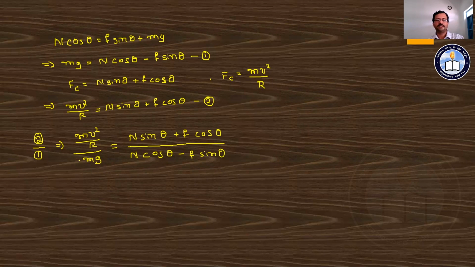Now we can cancel m, and hence we can write v square divided by rg is equal to n sin theta plus F cos theta divided by n cos theta minus F sin theta.